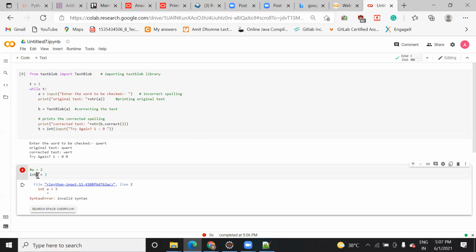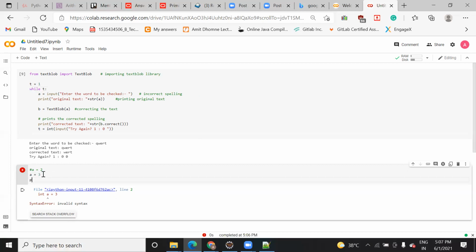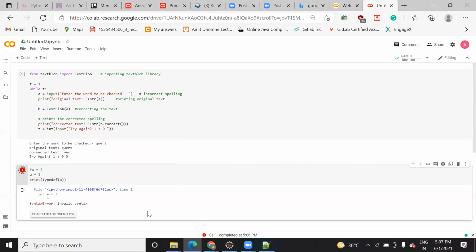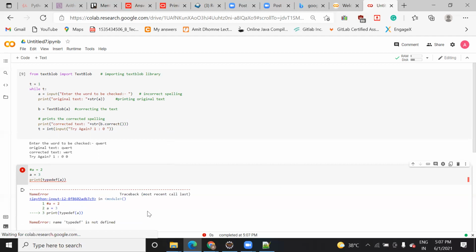Now, if I remove it, and if you want to find out what is the type of a, how you can do it: print type of a, and you run this.